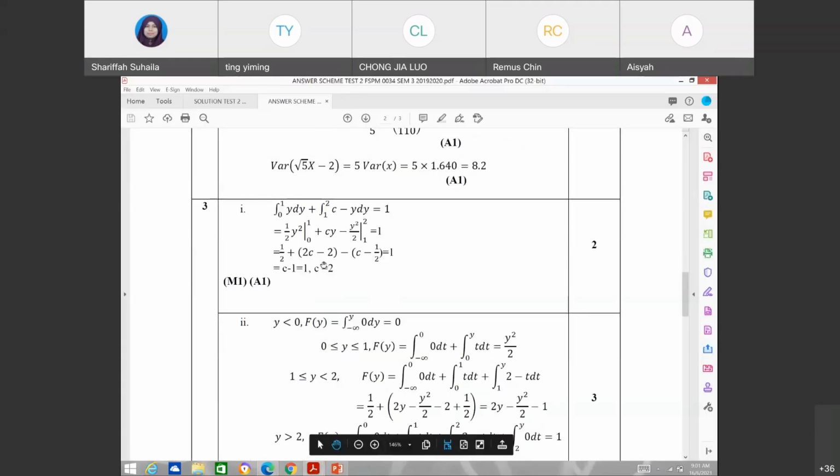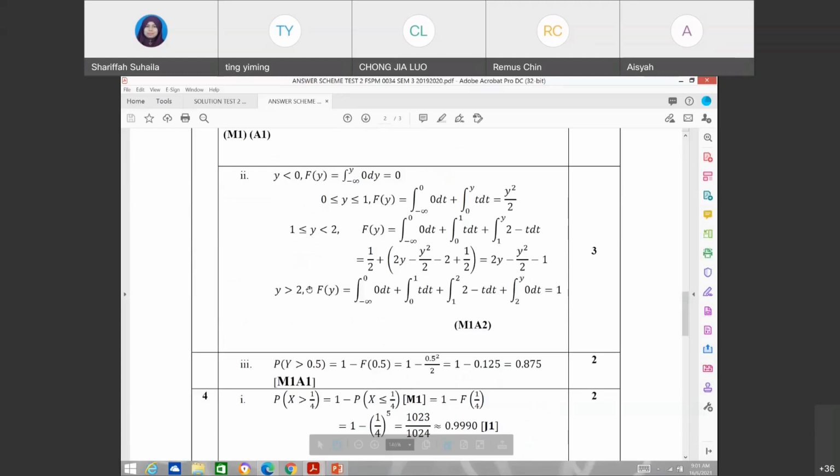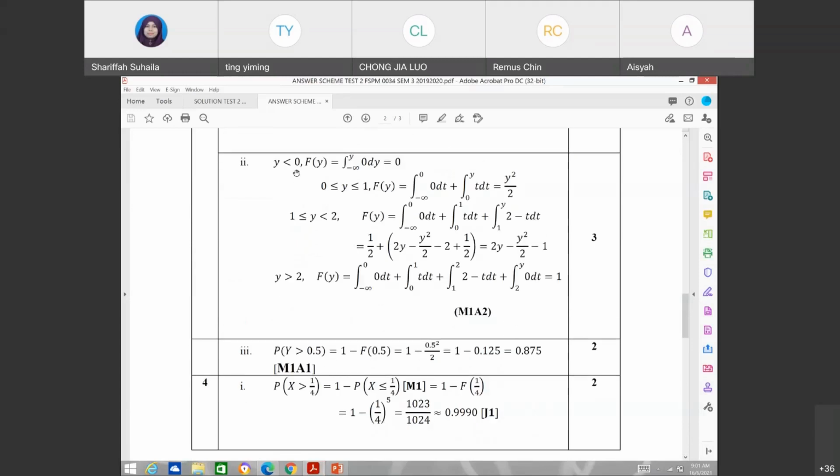Okay. So again, inilah. Okay, y less than 0, 0 up to 1. Okay, so minus infinity up to 0, 0 up to y. Okay, 1 and 2, minus infinity up to 0, 0 up to 1, 1 up to y. Okay, so you have this answer. Okay, y greater than 2. So minus infinity up to 0, 0, 1, 1, 2, 2y. Okay, so that show lah macam mana kita dapat equals to 1.